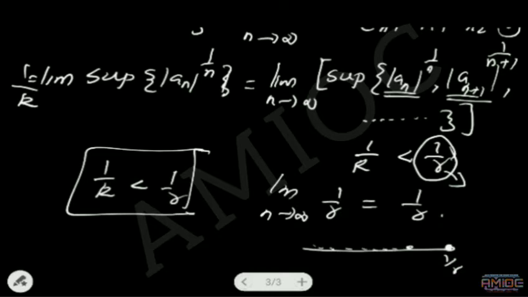That means there exists a natural number n. We can find a natural number n such that after that stage, all the terms of this sequence will be less than 1 by r.